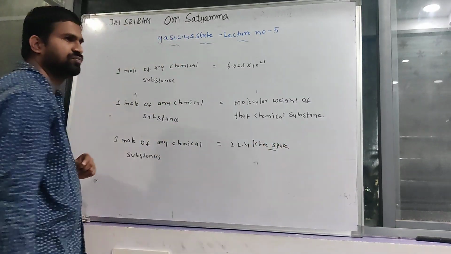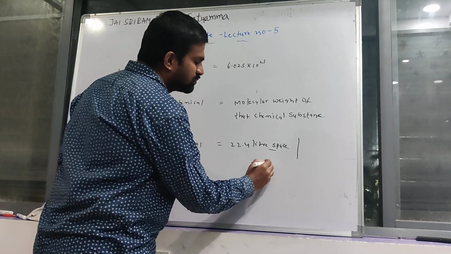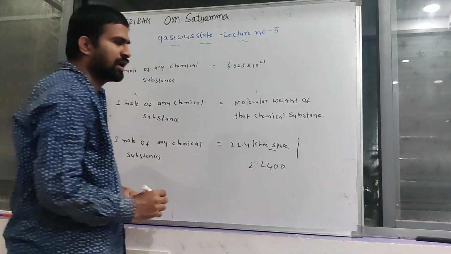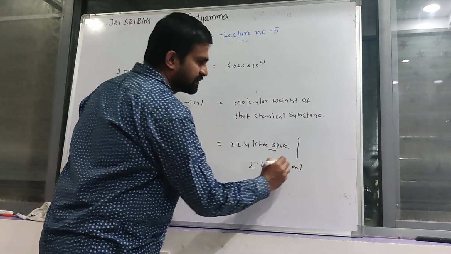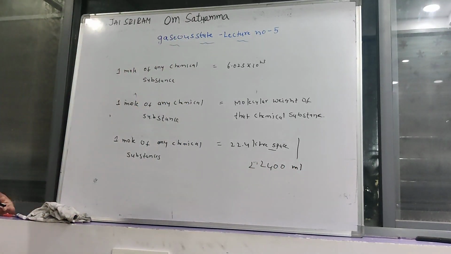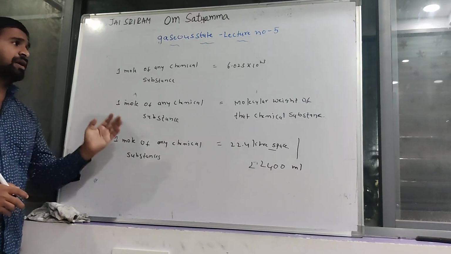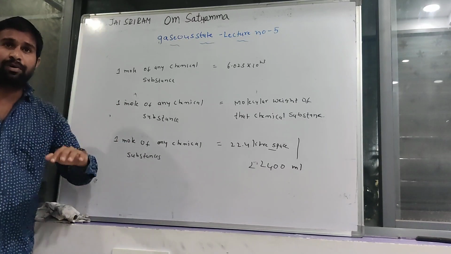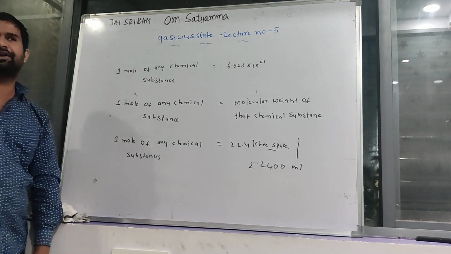22.4 liter space. Clear? Okay, 22,400 milliliters, whatever it may be. You can take any chemical substance that is equal to 1 mole. The number of atoms or molecules present in that 1 mole of chemical substance is equal to 6.023 into 10 power 23.